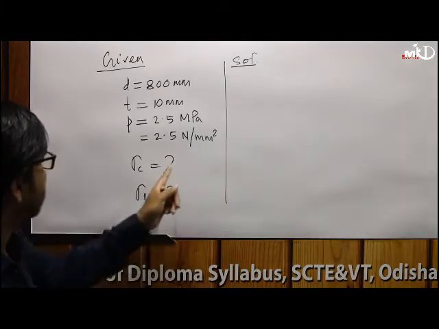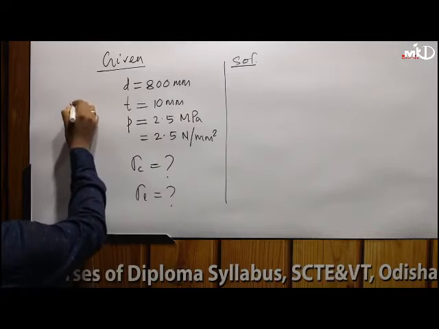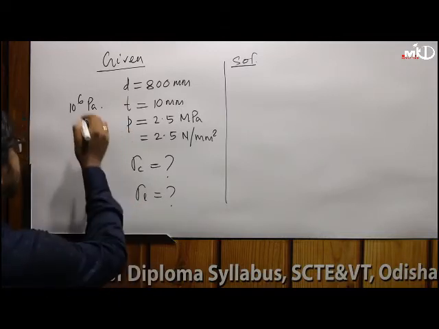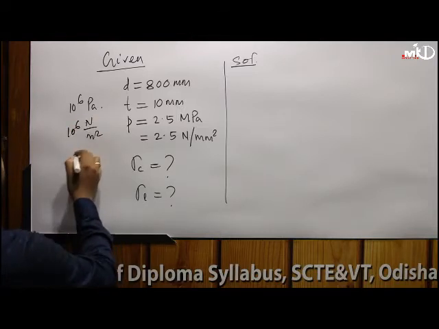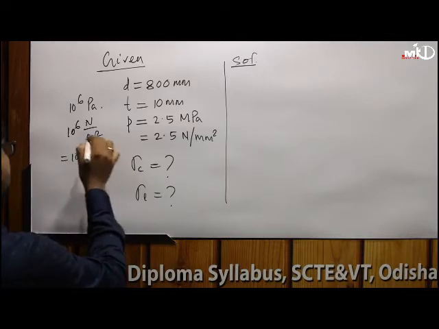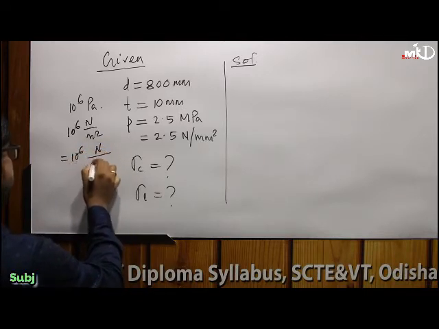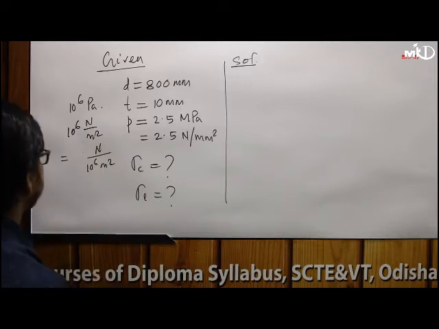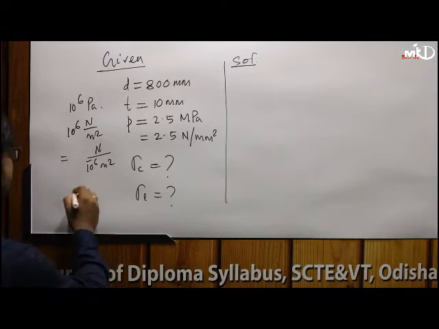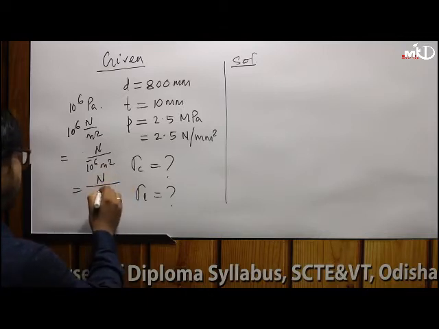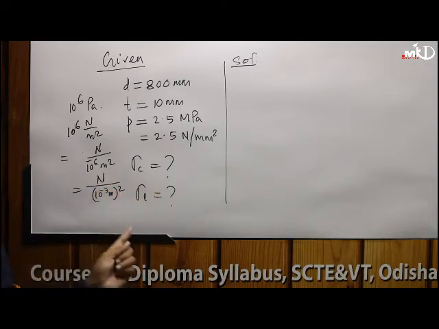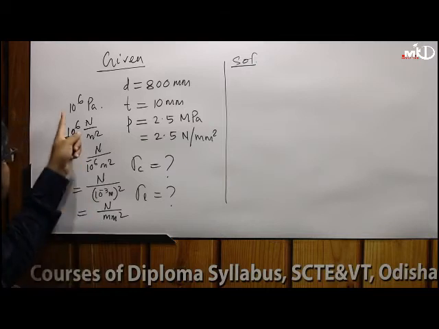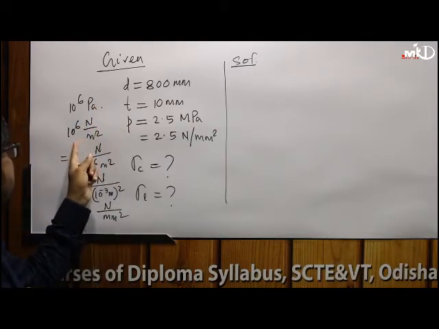Megapascal is 10 power 6 pascal. Pascal means newton per meter square, so 10 power 6 pascal is 10 power 6 newton per meter square.